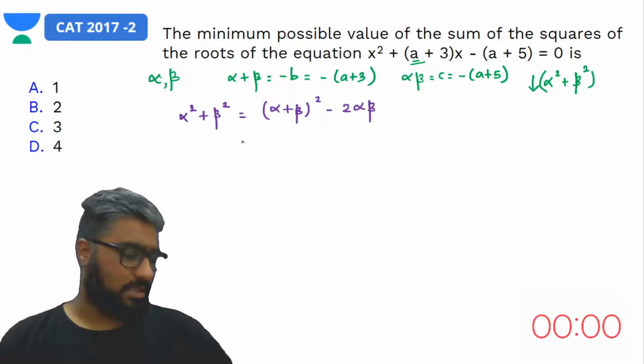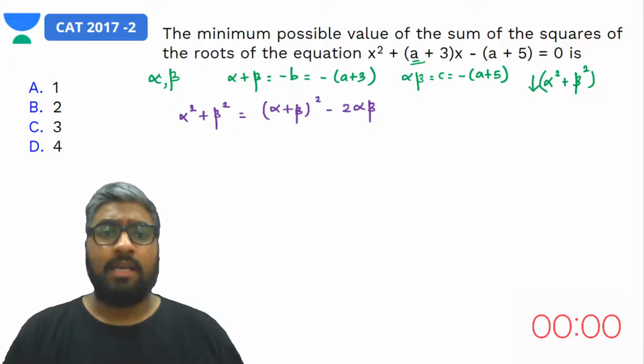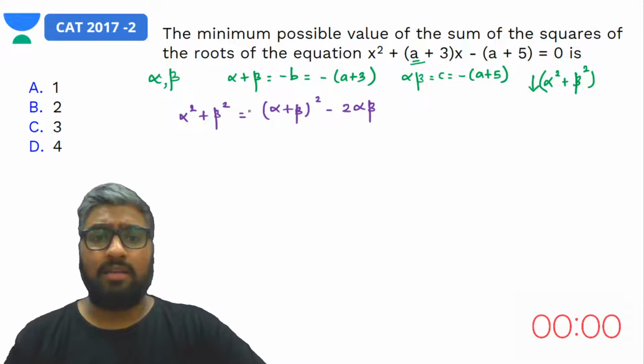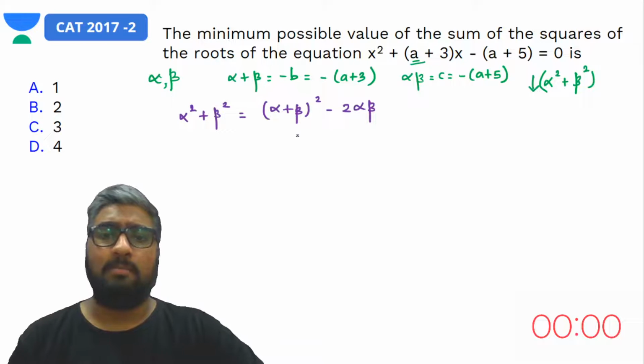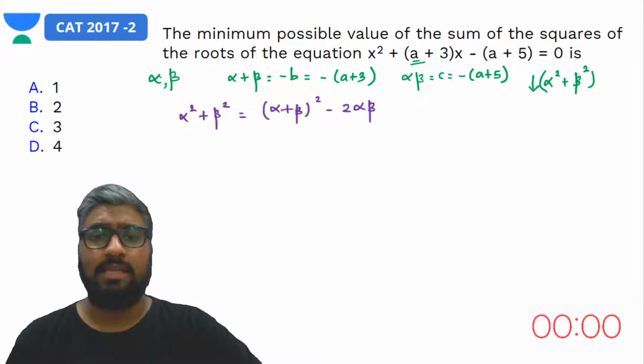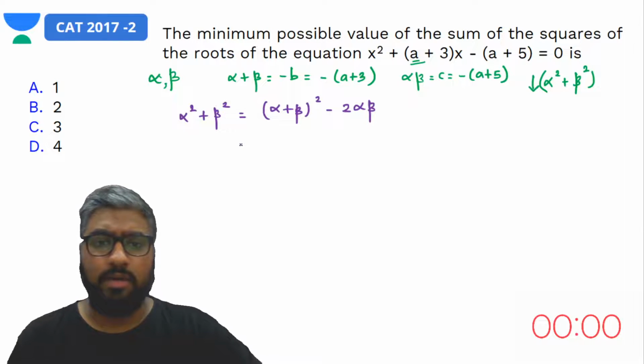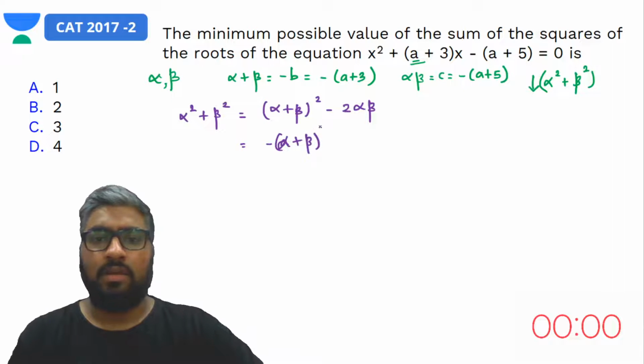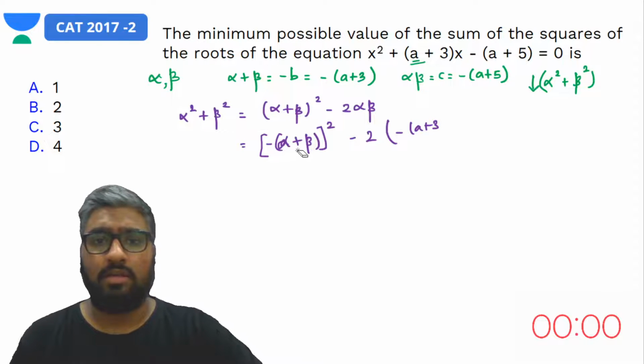Getting back here, we know that the value of alpha plus beta is minus of a plus 3, right? So minus of a plus 3 the whole square would go here, minus 2 times alpha beta, which is minus of a plus 5. Yes, so this is what we have here.